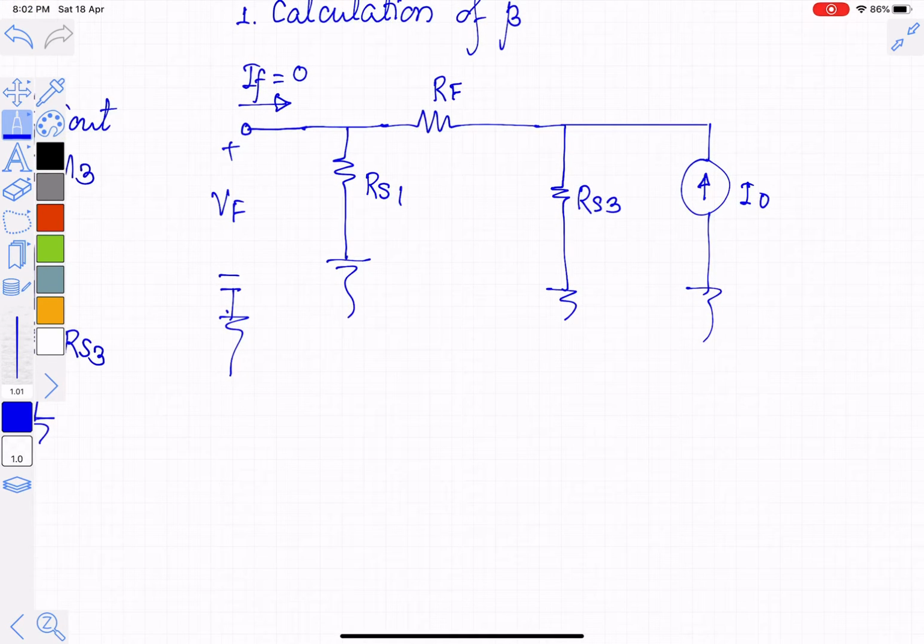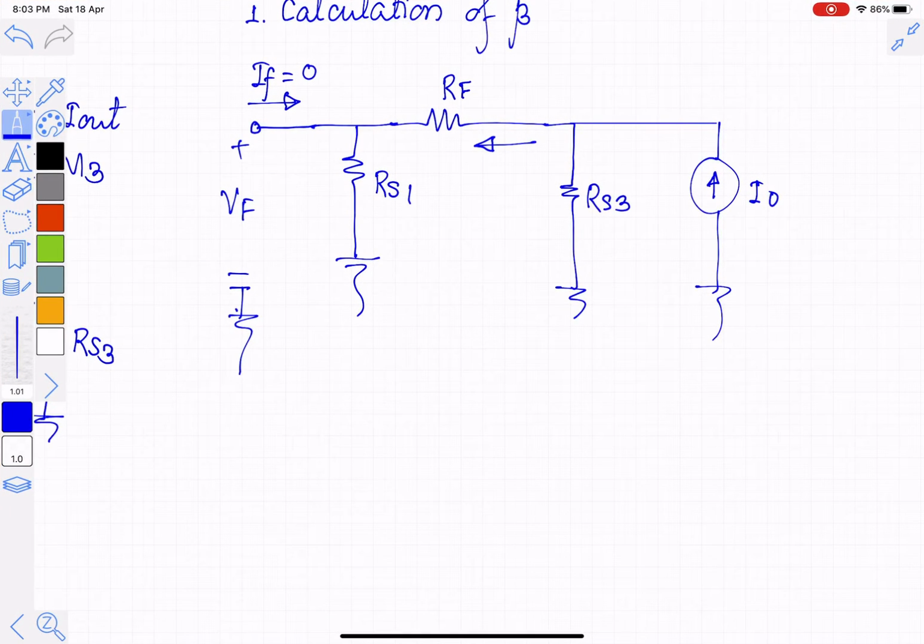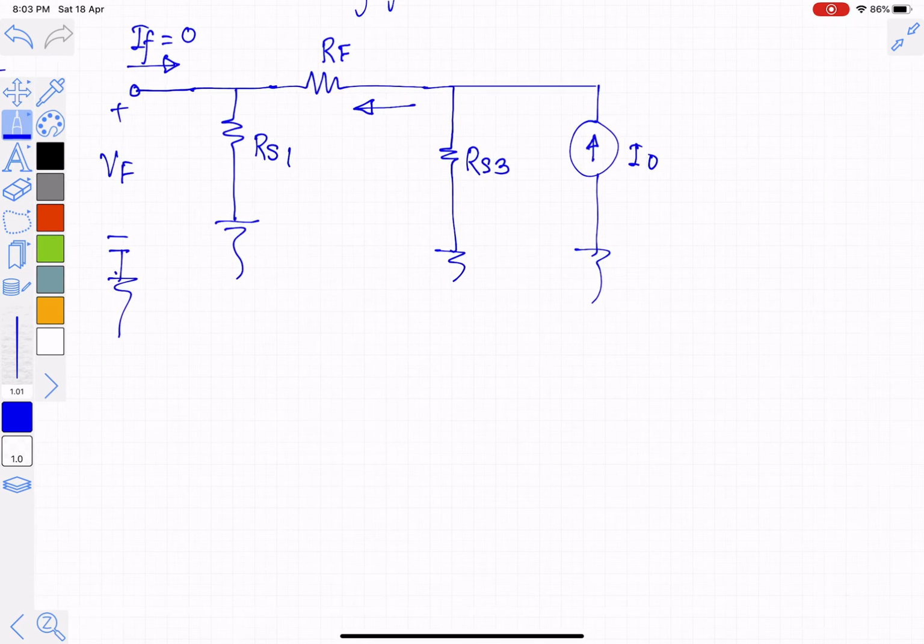So if I apply the current division rule, the current going in this direction will also flow through RES, because this current is 0. So current flowing through RES is same as the current flowing through RF, and we can write the current flowing through RES as IO multiplied by RES3 divided by RES3 plus RF plus RES1.